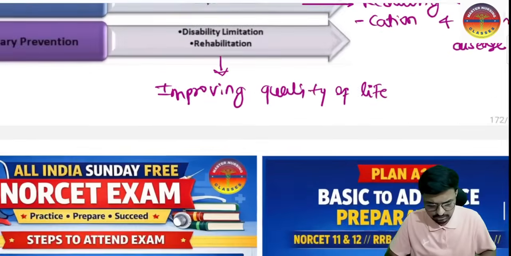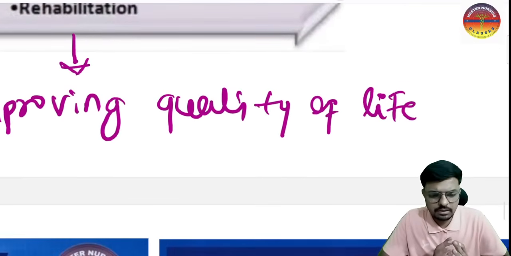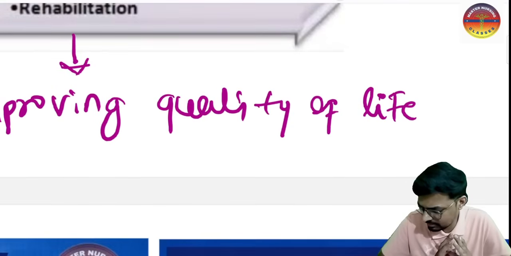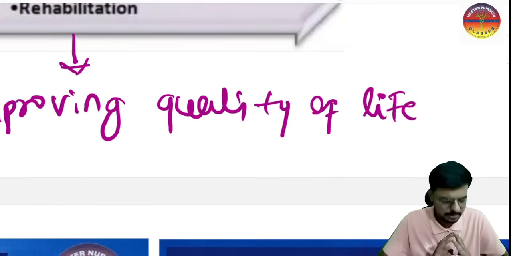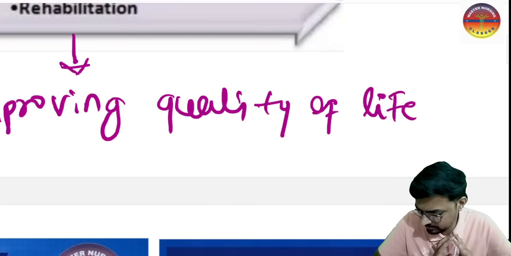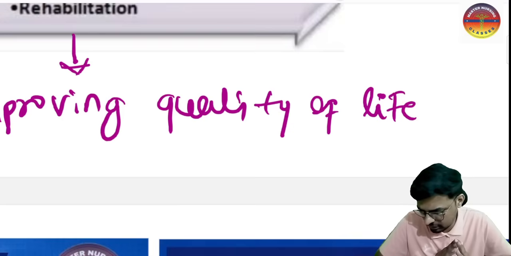So okay, don't focus on the screen, just listen to my words. We are halting the progress of the disease to reduce the complications. So which level of the prevention is this one? Halting the progress of the disease. The disease has already happened, so we are not allowing that particular disease to convert into a complication. We are halting the progress of the disease by the early diagnosis and the prompt treatment. Which level of the prevention? Secondary level of the prevention.